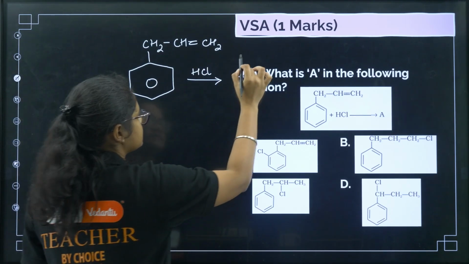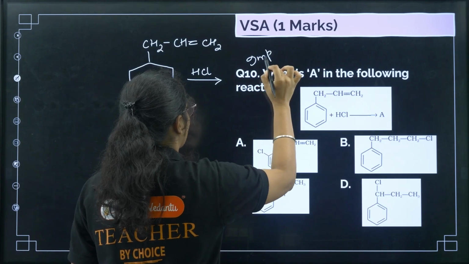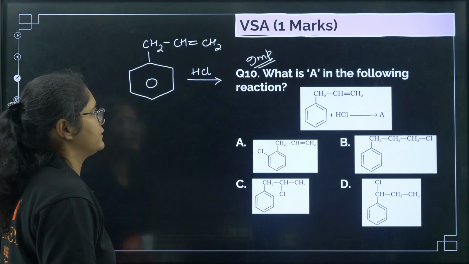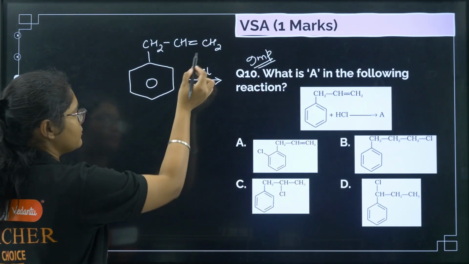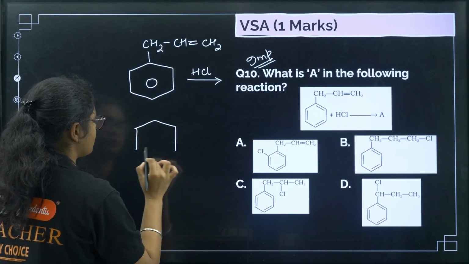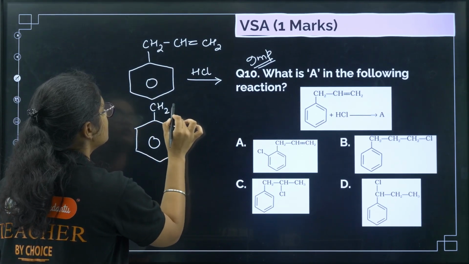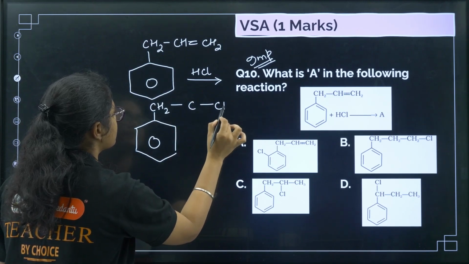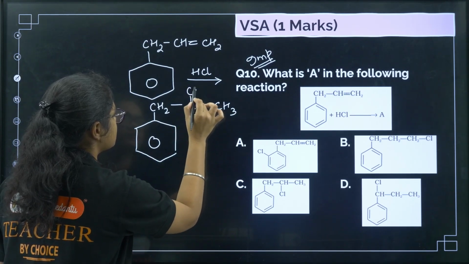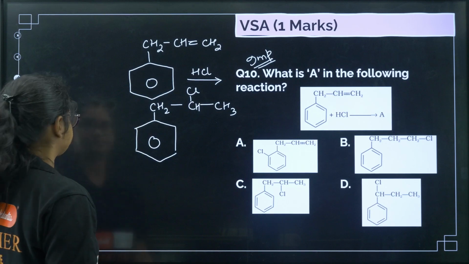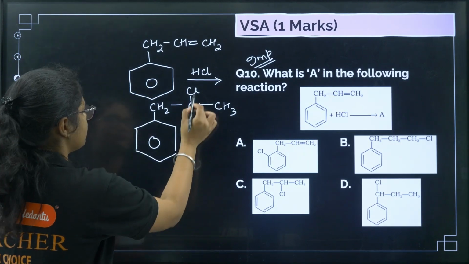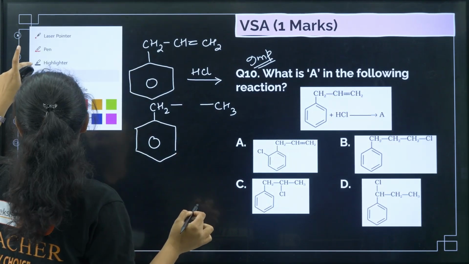This is a very important question and many of you might make a mistake here. So now what do you think, if we follow Markovnikov's rule, what will we get as the product? We will get like this, CH2 CCl, right?